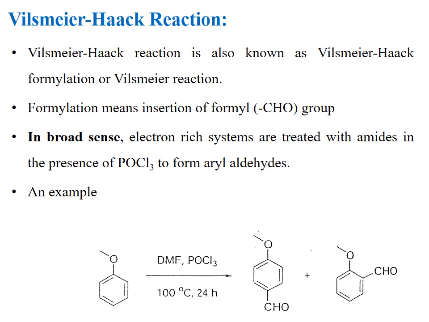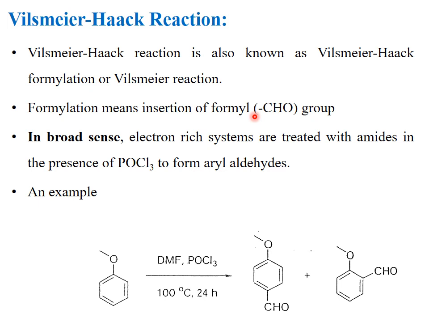Vilsmeier-Haack formylation reaction is also known as Vilsmeier reaction or simply Vilsmeier-Haack formylation reaction. What is formylation? Formylation is actually the insertion of formyl group to the aromatic system. In this reaction, a formyl group, that is the CHO group, is introduced onto the benzene ring. That's why this reaction is called formylation reaction. This reaction is discovered by Vilsmeier and Haack. So the introduction of formyl group to the aromatic system is called Vilsmeier-Haack formylation reaction.